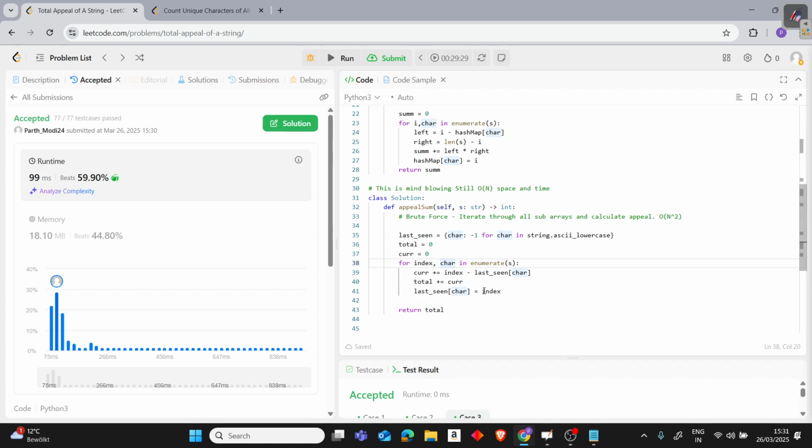What they're doing is simply iterating through the string. But rather than all this left and right, it can be done very simply like this: whatever is the index, whatever is the last seen. Now the hash map is last seen. You can call it hash map again just to avoid confusion.